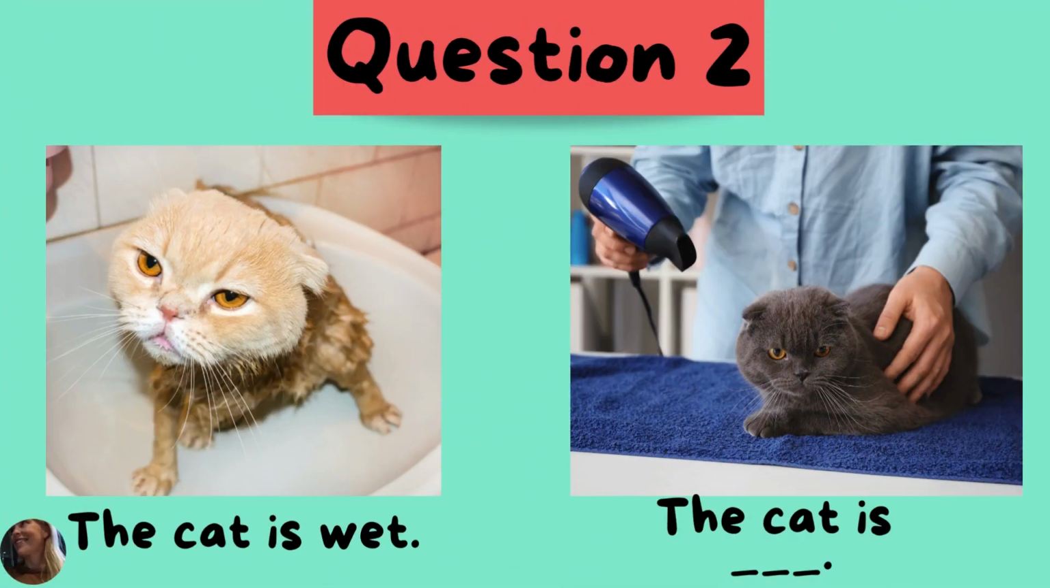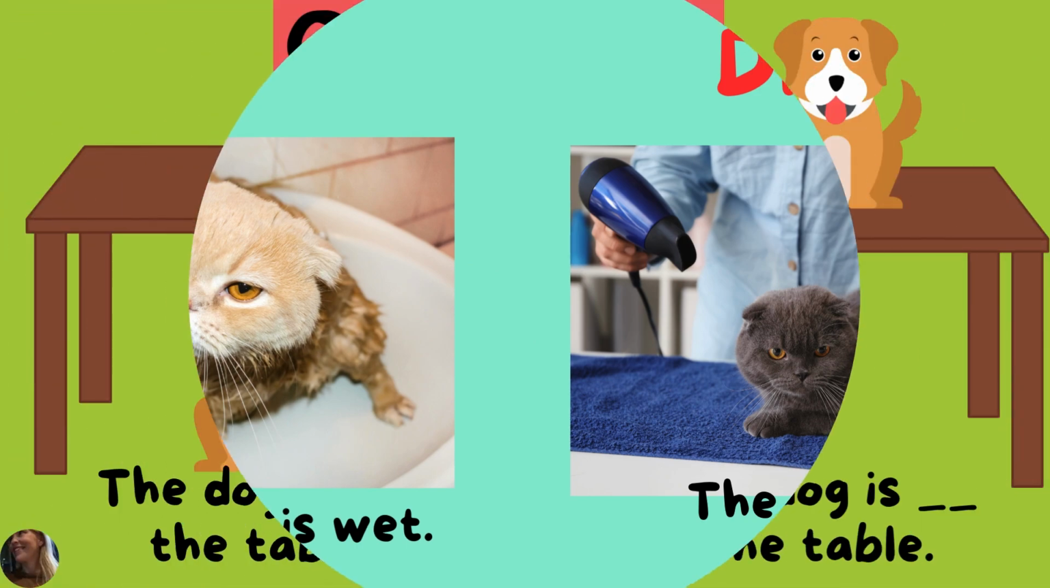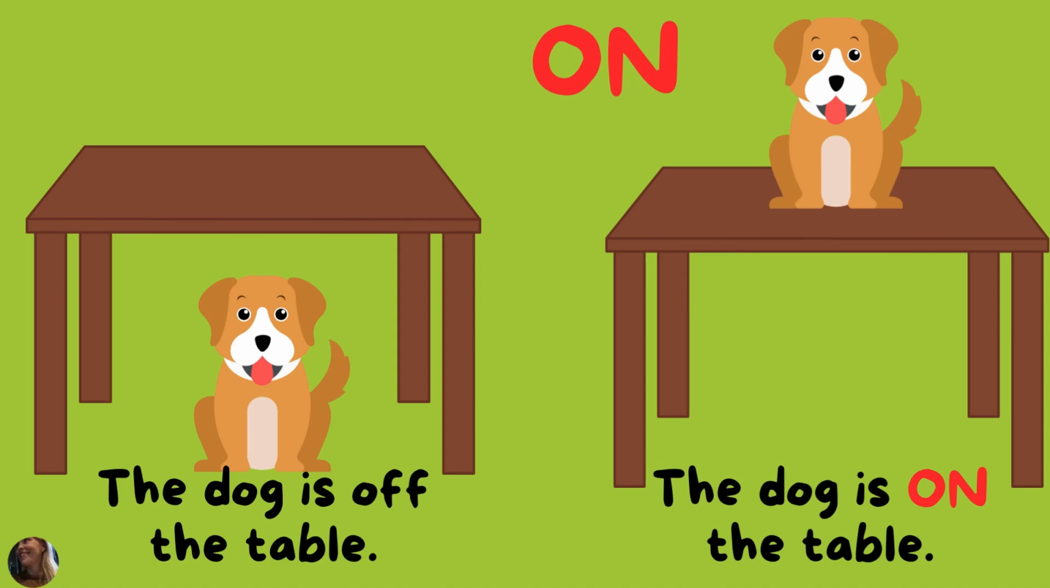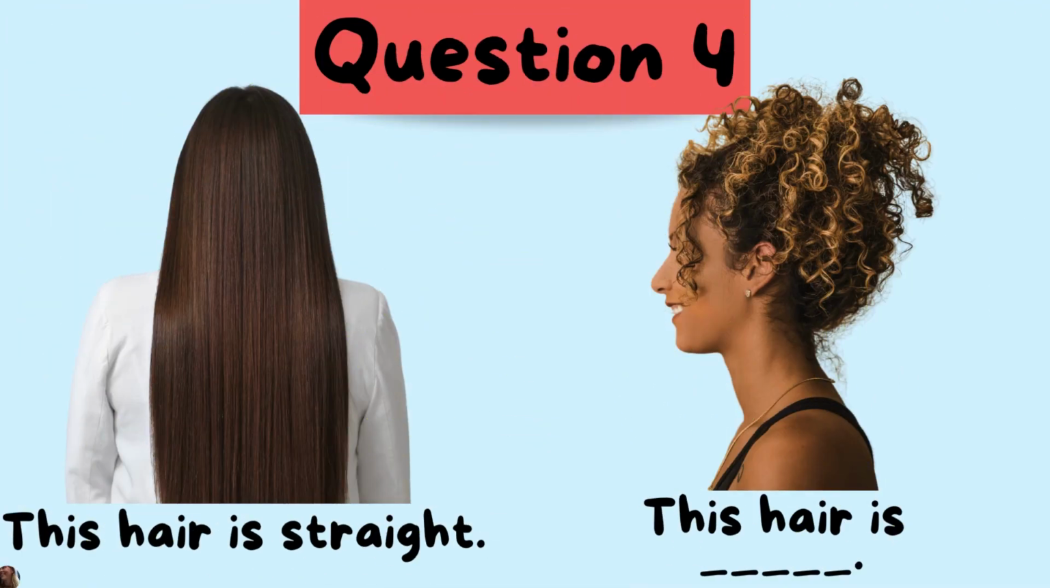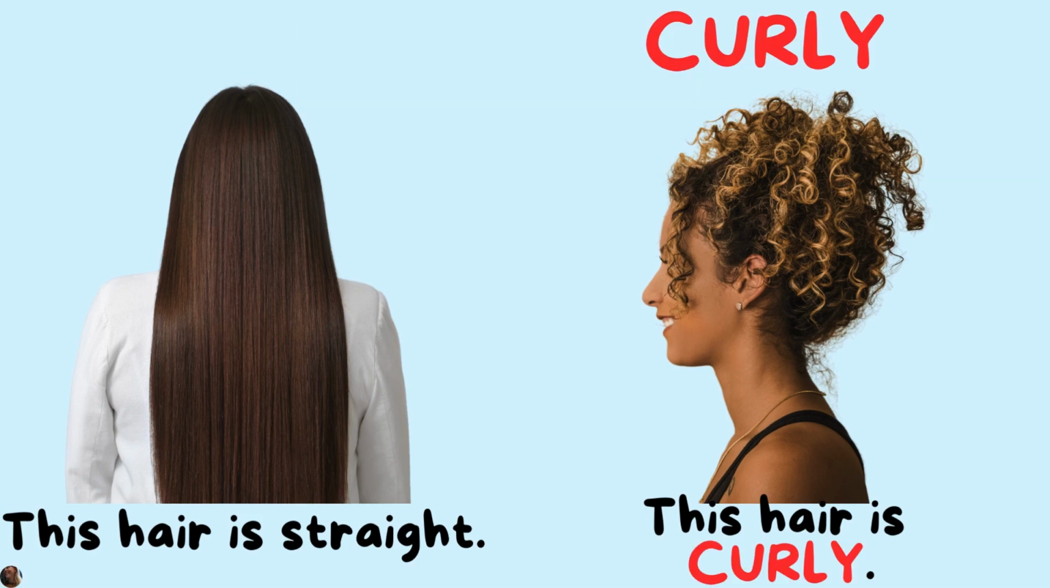The cat is wet. The cat is dry. The dog is off the table. The dog is on the table. This hair is straight. This hair is curly.